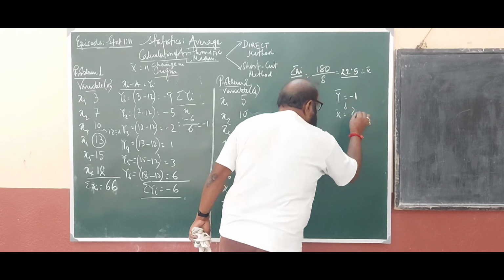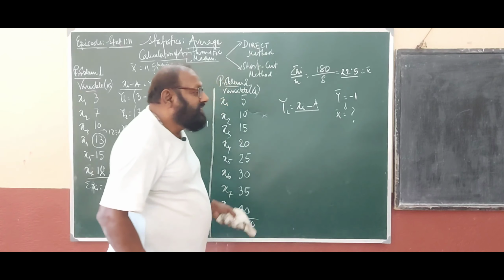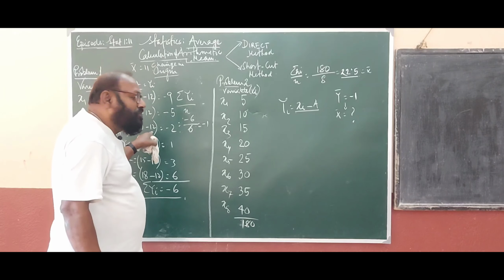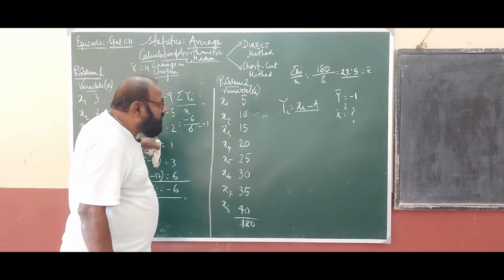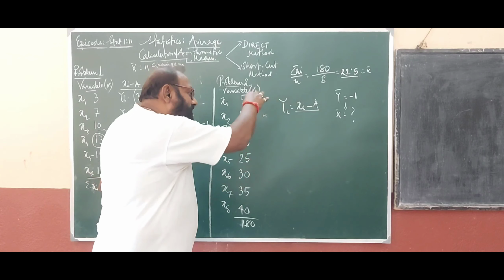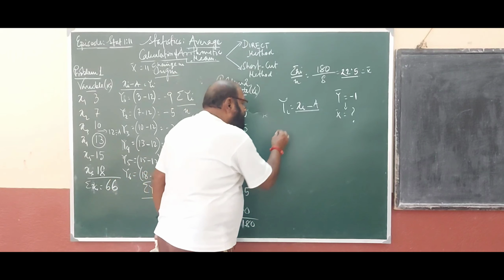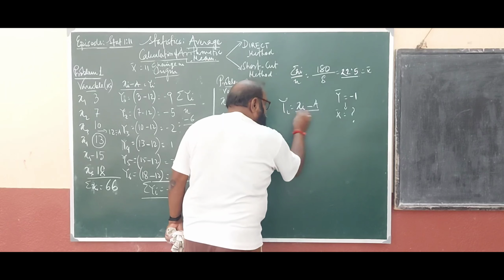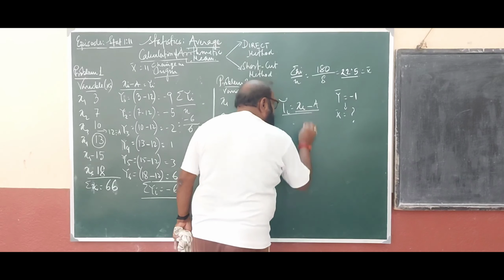What is the value of x bar? How would you do that? Look, we have changed the origin by the assumed mean 12, and now we have to come back to the original value. Now, I am just, you solve it, it's a mathematical issue.